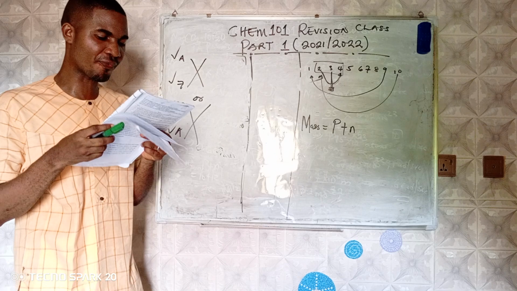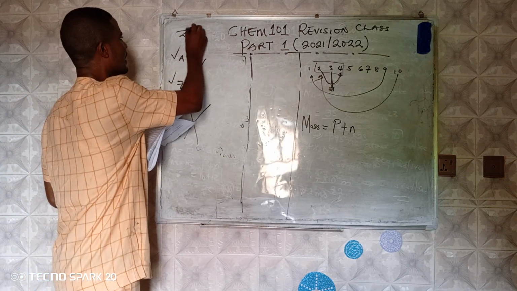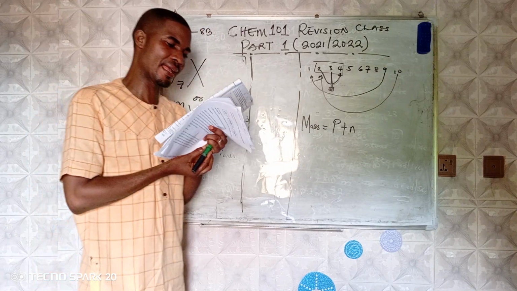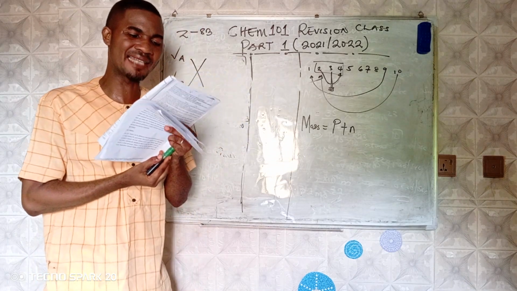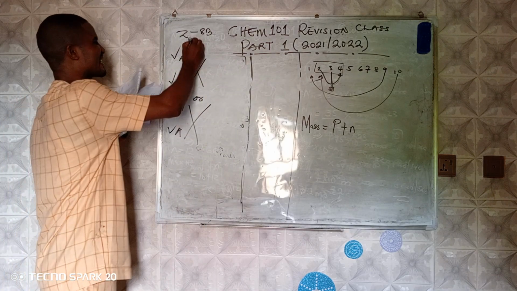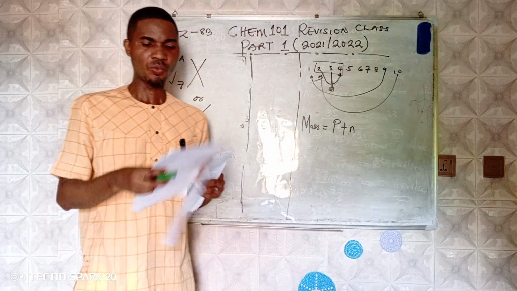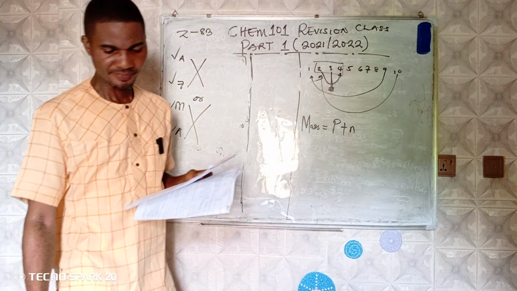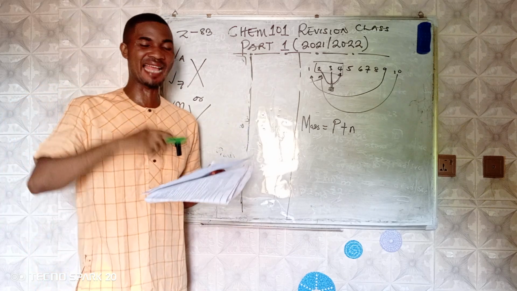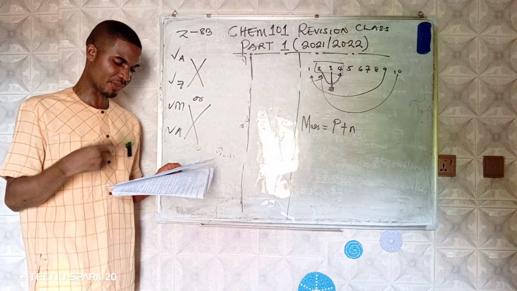Question 31. It is found that nuclei with Z greater than 83 are less stable and therefore prone to disintegration. They become radioactive.